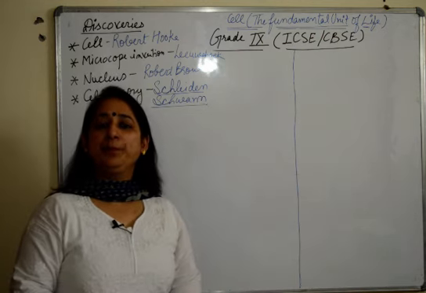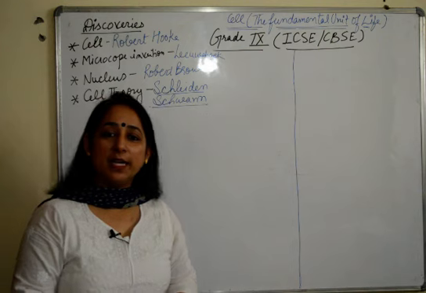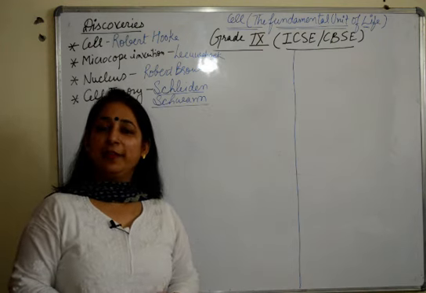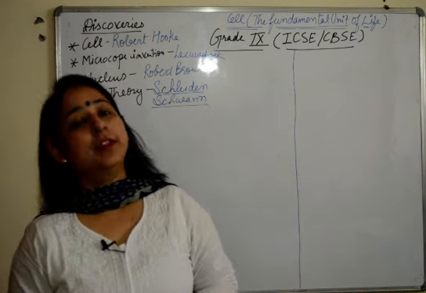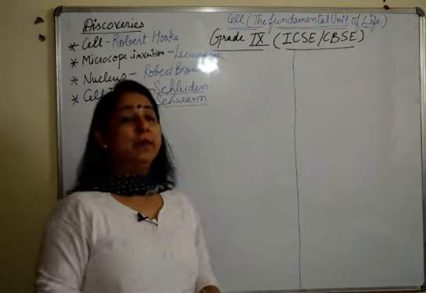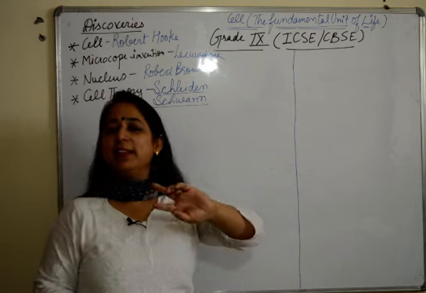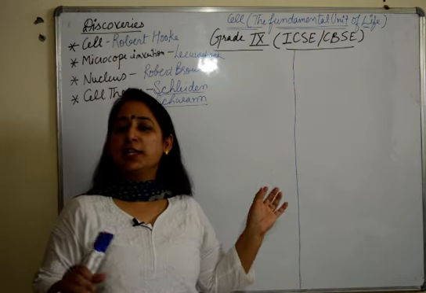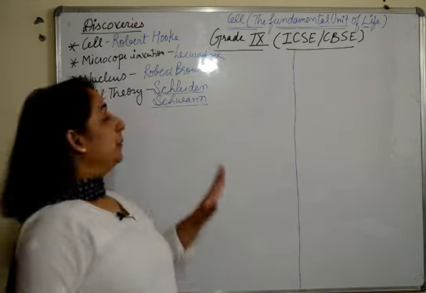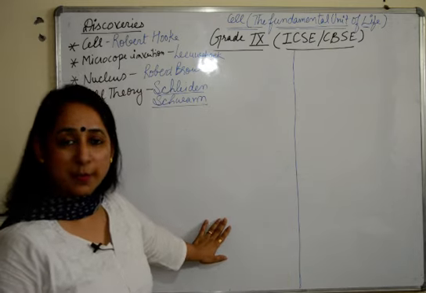So we are going to discuss the first chapter, that is the cell, the unit of life or the fundamental unit of life. In this video I'll be explaining what all things are important from the first two pages. Generally we leave the first two pages because it has all the introductory part. So we'll be talking about the major inventions which come in 1 mark.